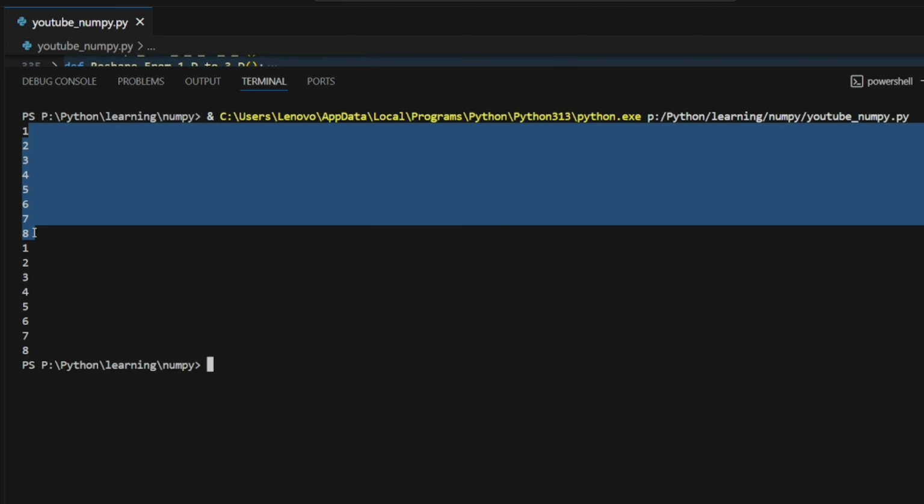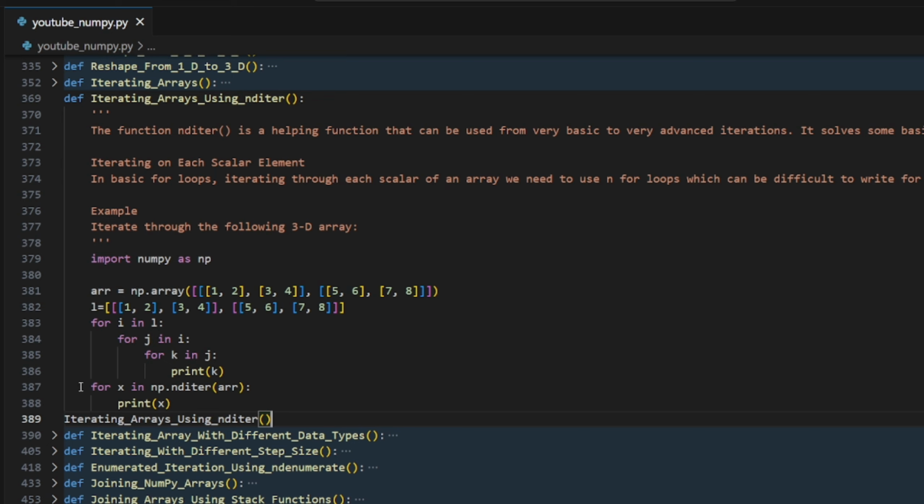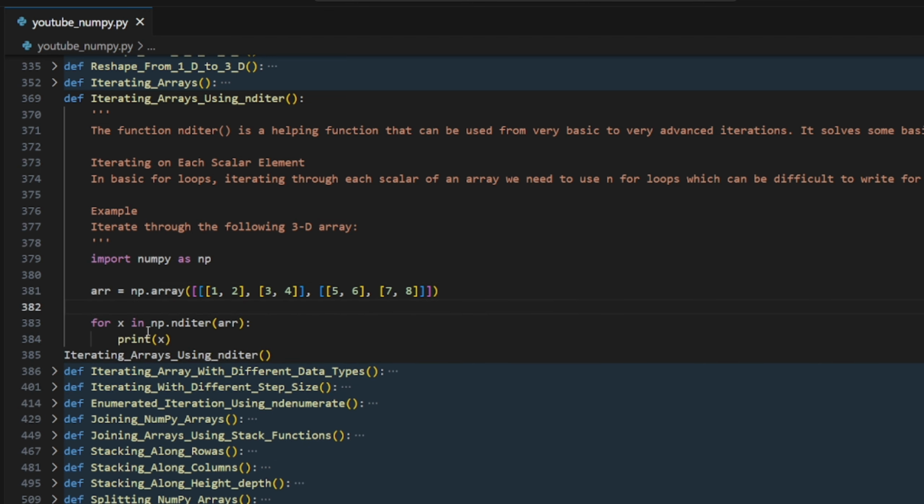Same thing. See, the bottom line is just the same, but here we have to use 3 or 4 loops. Here we did that with a single loop. That's the difference.